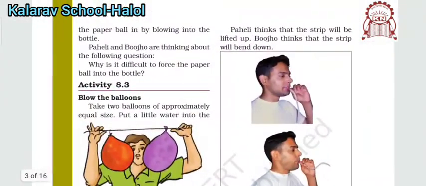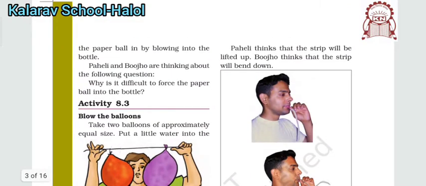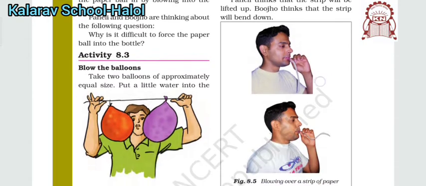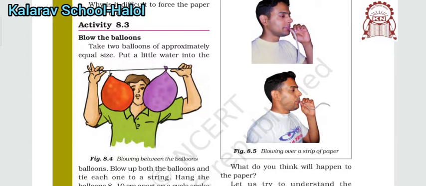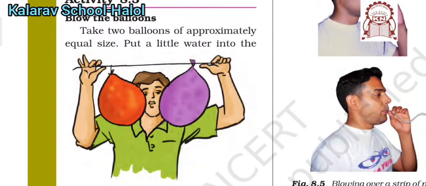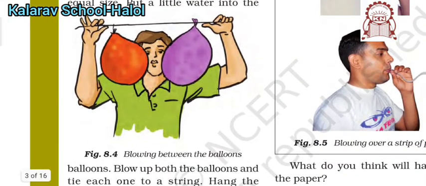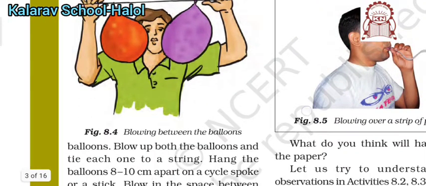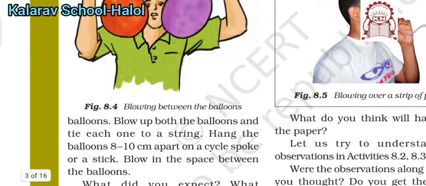It is very difficult to force the paper ball into the bottle because the pressure inside the bottle also exerts on the piece of paper, which helps to throw the paper out. Similarly, the next activity: take two balloons of similar size, add a small amount of water into them, blow up the balloons and tie them on strings.